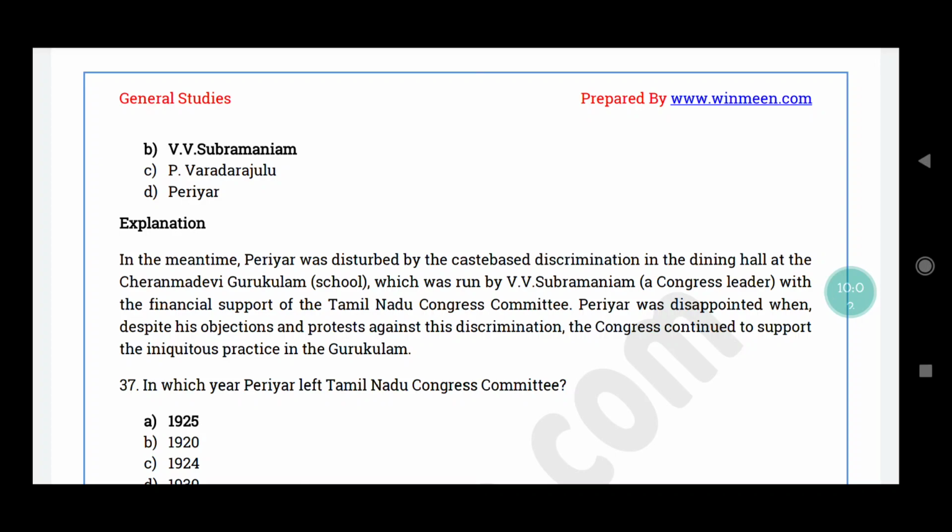Periyar was disturbed by the caste-based discrimination happening in the dining hall at the Cheranmadevi Gurukulam. It was a school run by V.V. Subramaniam, who was a Congress leader. To run this school, they were getting financial support from the Tamil Nadu Congress Committee. So Periyar was disappointed when, despite his objections and protest against discrimination, Congress continued to support the inequitable practice in its own Gurukulam itself.